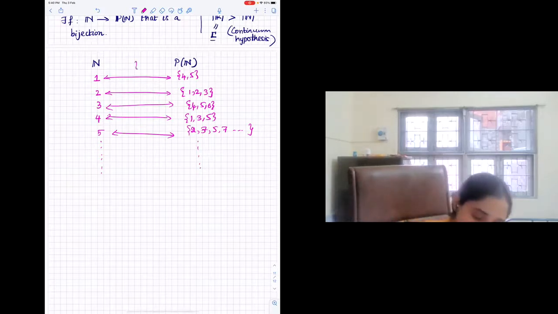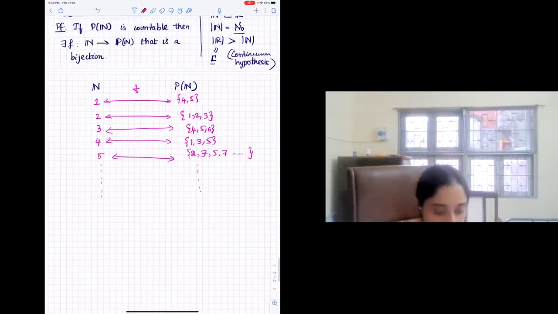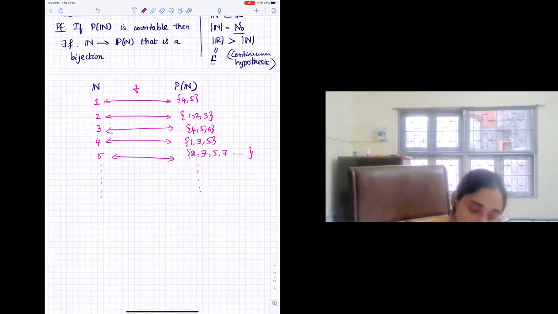Okay, so this function, let's call this f. Suppose the set is countable, then this function should be a bijection. Right? So we assume that P of n is countable. So we know that there exists an f that is a bijection. So f is a bijection.